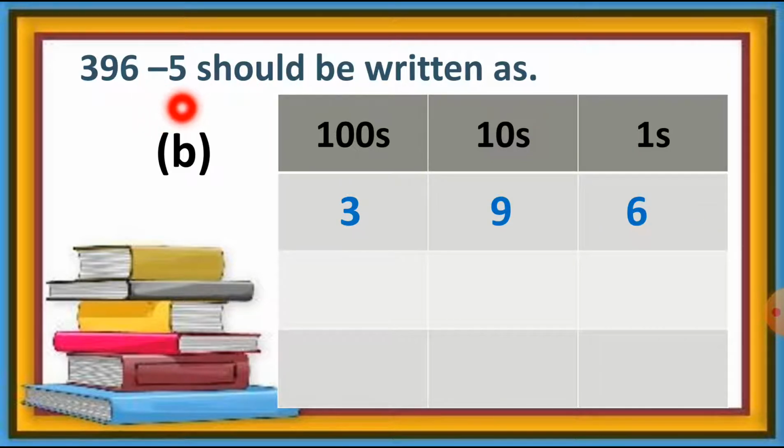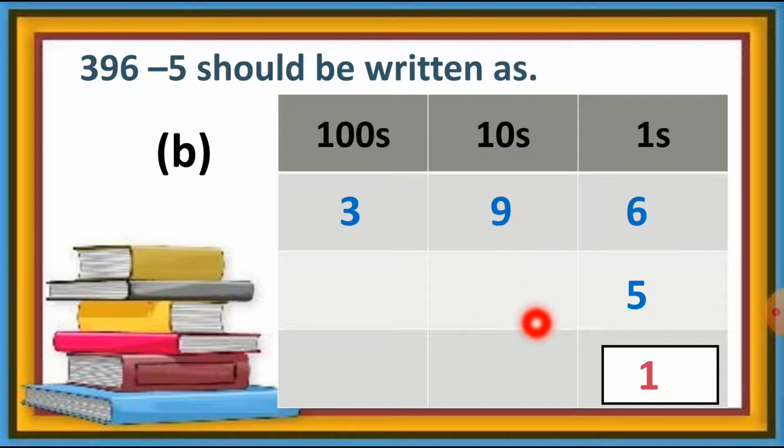Now minus 5. So this is a single digit. We are not writing this number at the hundreds column. This is a single digit. It means number 5 is at the ones place. So we can write this number 5 at the ones place this way. Now all these numbers are properly arranged according to their place value. Now students, we can easily subtract this sum. So let's start with the ones column. 6 minus 5 is equal to 1.